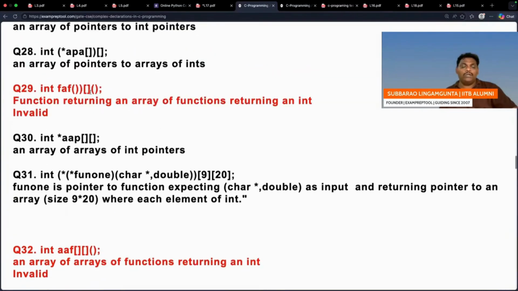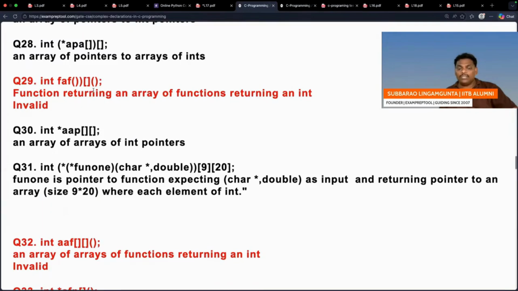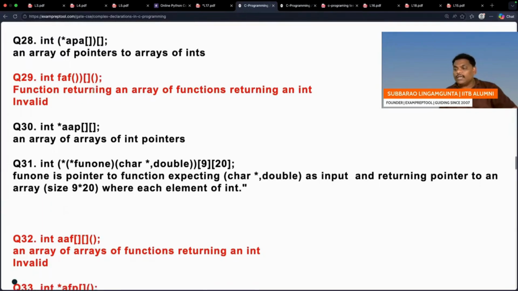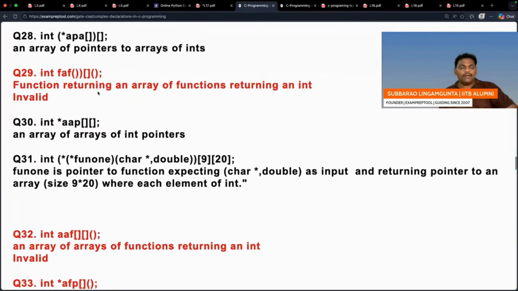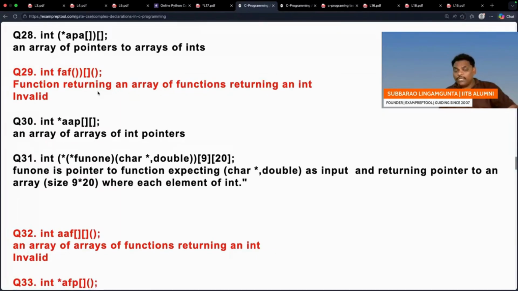Question number 28, normal. These are very, very interesting problems. If anyone is thinking, sir, it is troubling me, right? Just practice. These are complex C declarations. These are not normal declarations. It is a complex declaration. Just go priority wise. Please go priority wise. Don't learn by heart. If you learn by heart, it is very difficult.